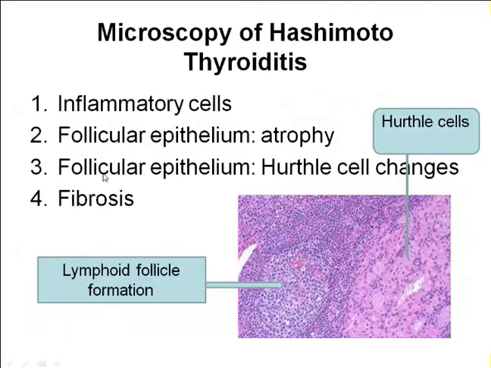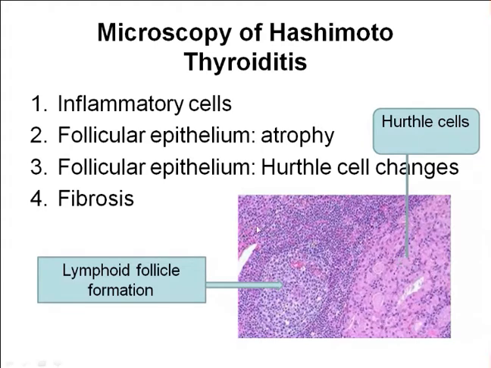Okay, microscopy. The thyroid follicular epithelial cells, because of the apoptosis and because of the destruction, will undergo either atrophy or destruction, okay, or these follicular epithelial cells will change into Hurthle cells. So Hurthle cells are the follicular cells, and these cells have abundant eosinophilic granular cytoplasm, okay. So basically these cells look a bit larger in size and they look very eosinophilic because of the very abundant amount of cytoplasm, which looks very eosinophilic and it's granular.